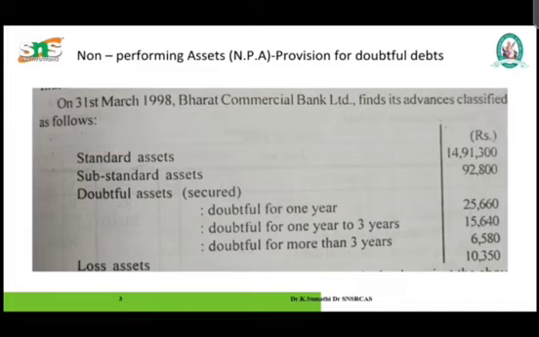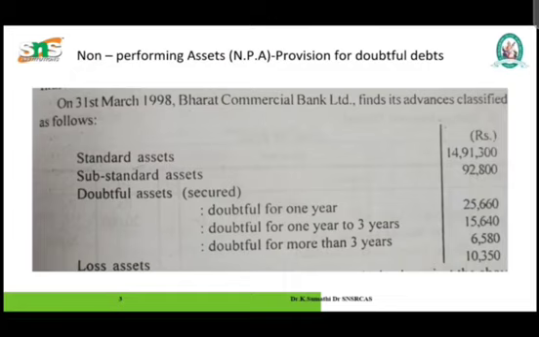Hence, there is the possibility of loss in realising such debts. Term loans in respect of which installments of principal are overdue for more than 1 year are treated as substandard assets. In case of all substandard assets, a general provision of 10% is to be made on the total outstanding amount.